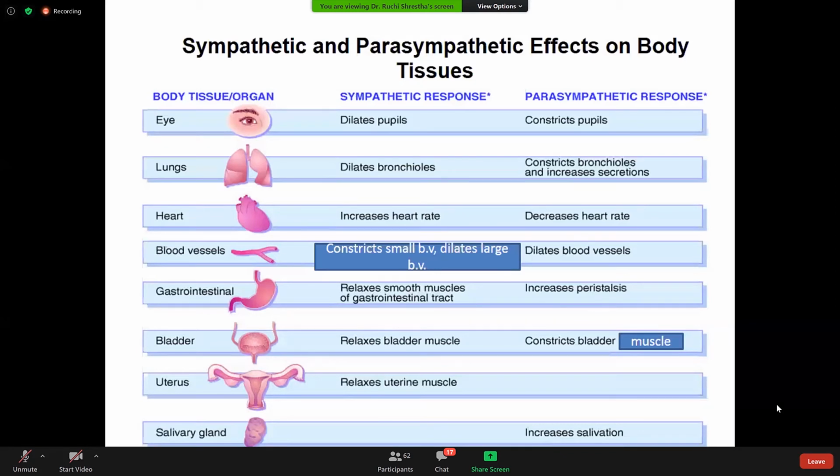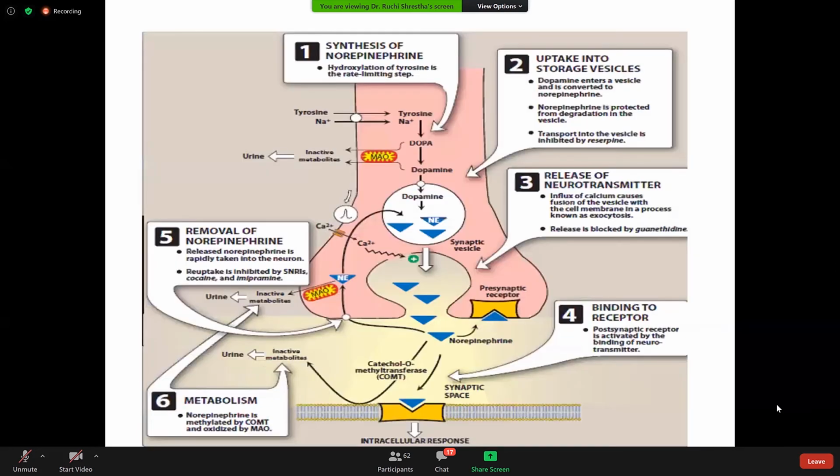Okay, so now, how do dopamine, epinephrine and norepinephrine, which are the endogenous neurotransmitters, get synthesized within the body? We have discussed a similar figure in the cholinergic system, how acetylcholine is synthesized inside the cholinergic neuron. Now we are going towards how noradrenaline, a major neurotransmitter involved in the sympathetic nervous system, is synthesized.